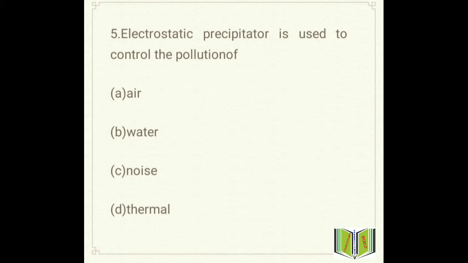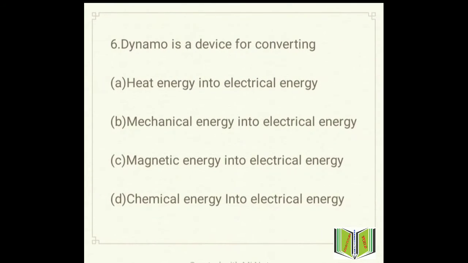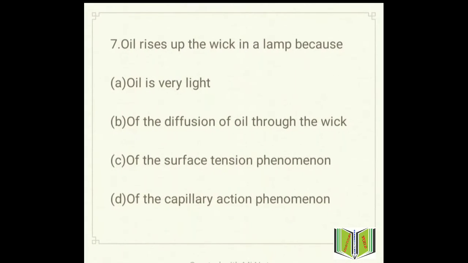Move on to the next question, question number 6. Dynamo is a device for converting: option A heat energy to electrical energy, option B mechanical energy into electrical energy, option C magnetic energy into electrical energy, and option D chemical energy into electrical energy. What will be the answer? The answer will be option B. The work of the dynamo is to convert mechanical energy into electrical energy.